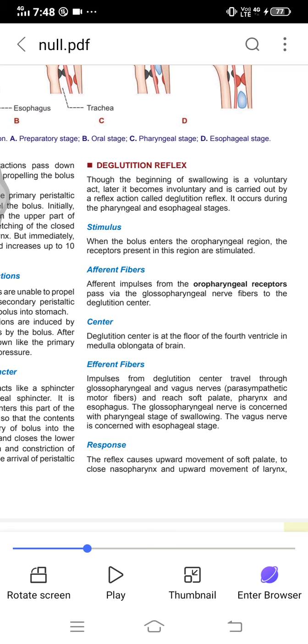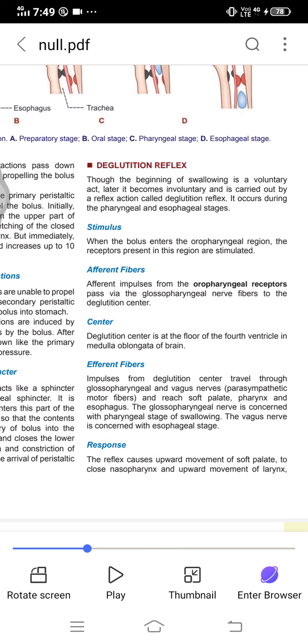Afferent fibers. Afferent impulses from the oropharyngeal receptors pass via the glossopharyngeal nerve fibers to the deglutition center. The deglutition center is at the floor of the fourth ventricle in the medulla oblongata of the brain. Efferent fibers. Impulses from the deglutition center travel through glossopharyngeal and vagus nerves, parasympathetic motor fibers, and reach the soft palate, pharynx, and esophagus. The glossopharyngeal nerve is concerned with the pharyngeal stage of swallowing. The vagus nerve is concerned with the esophageal stage.